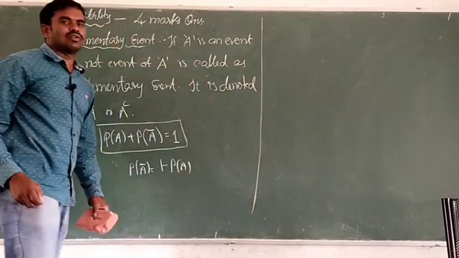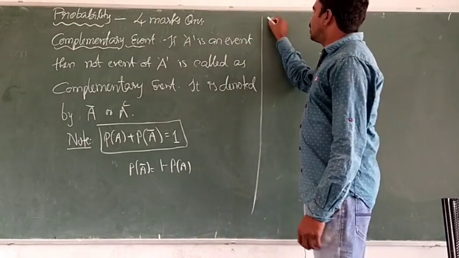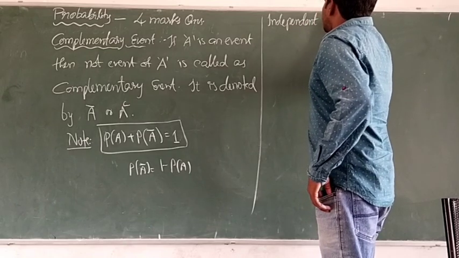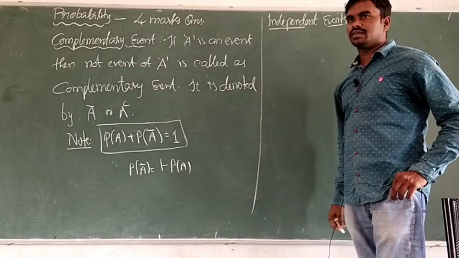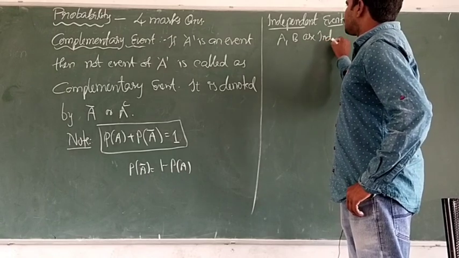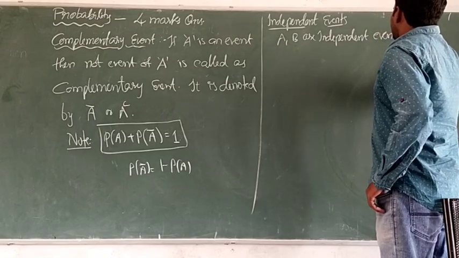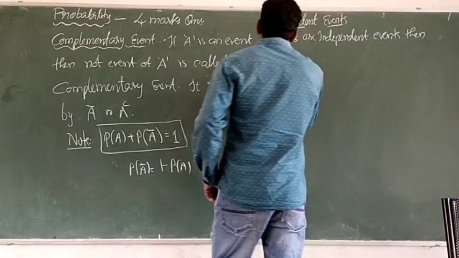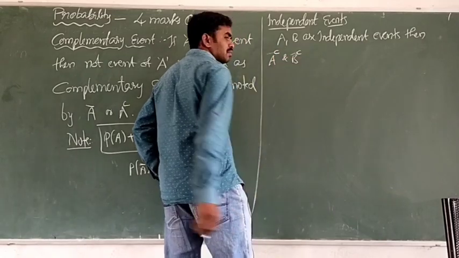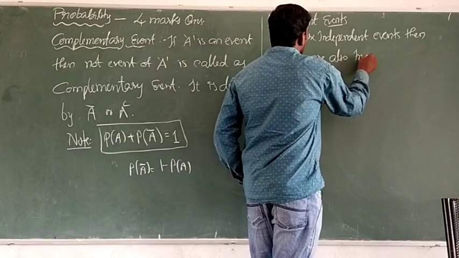Next, one more statement. Only a few statements are required to do the 4 marks questions, so those I am giving here. Next, independent events. Independent events means it doesn't depend on any other event. So suppose A, B are independent events, then A bar and B bar, that is A power C and B power C, meaning A complement and B complement, are also independent events.